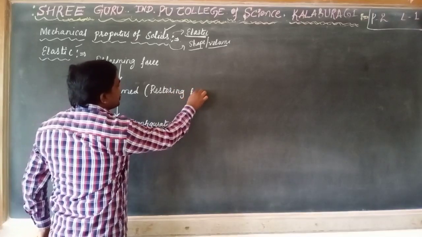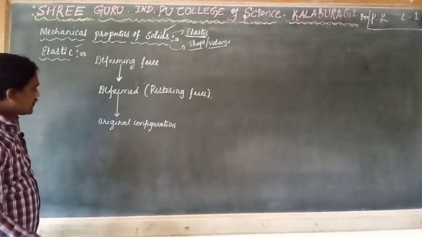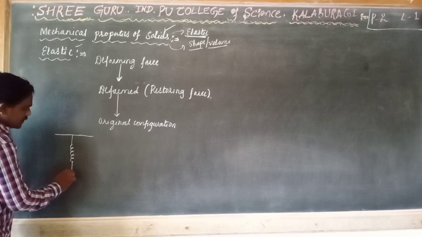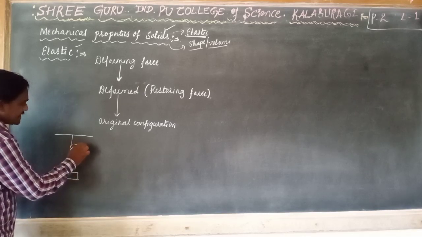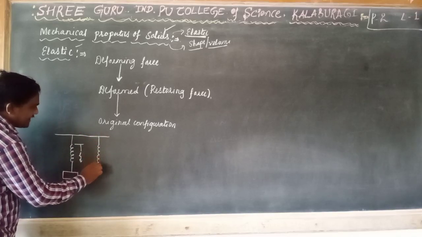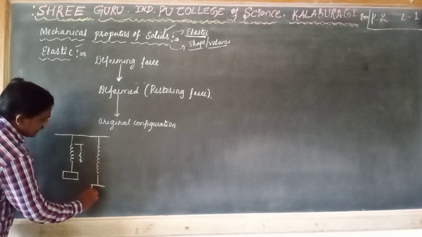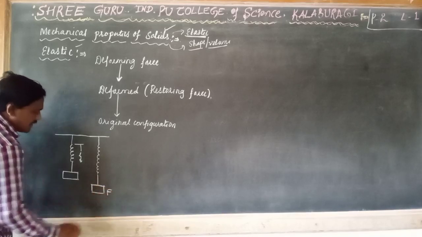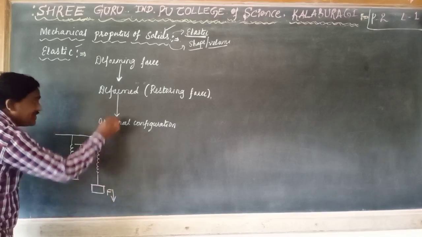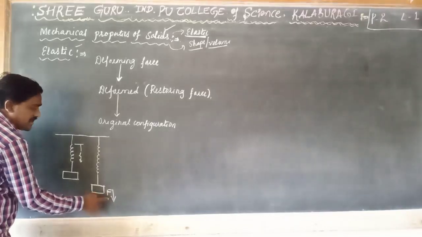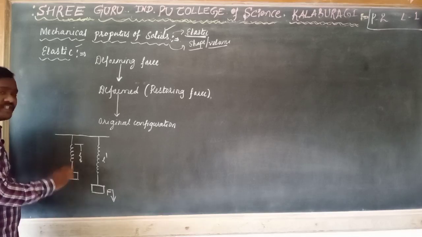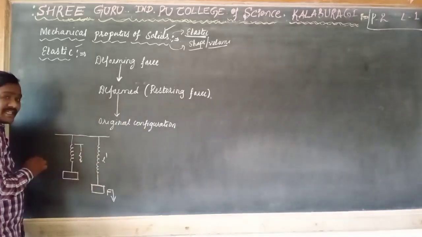Restoring force. Let us consider here, this is the initial length of a spring. Let us consider it L. After applying a force, its length is going to increase. Here we applied a certain force, which is a stretching force that we call a deforming force. Because of this deforming force, the length is going to increase; we consider it L dash. The change in length is this much increase.